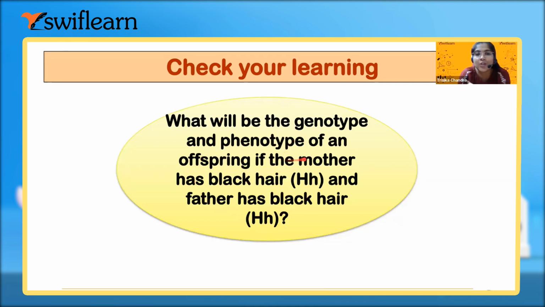Okay. Now do this one in front of me. Write down the phenotype of the offspring. If mother has black hair, but capital H, small h, hybrid black, and the father also has black hair, hybrid black, what will be the genotype and the phenotype in the offspring? Do it by showing the cross.